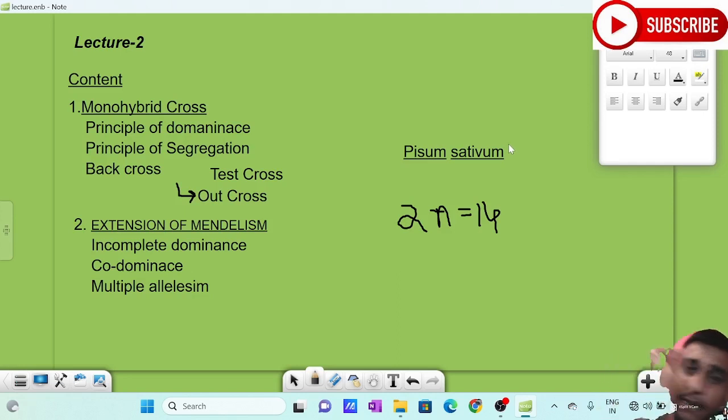It is having 7 pairs, 7 into 2, 14. So a total of 14 chromosomes. This is a pair. It will be having 7 pairs. 1, 2, 3, 4, 5, or we can count it as 1, 2, 3, 4, 5, 6, 7, 8, up to 14. So there are 7 pairs. This is the case of Pisum sativum, a pea plant.